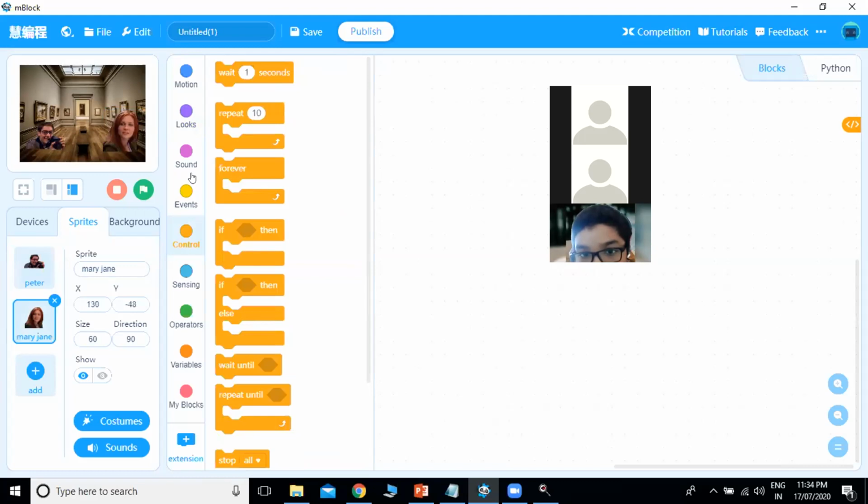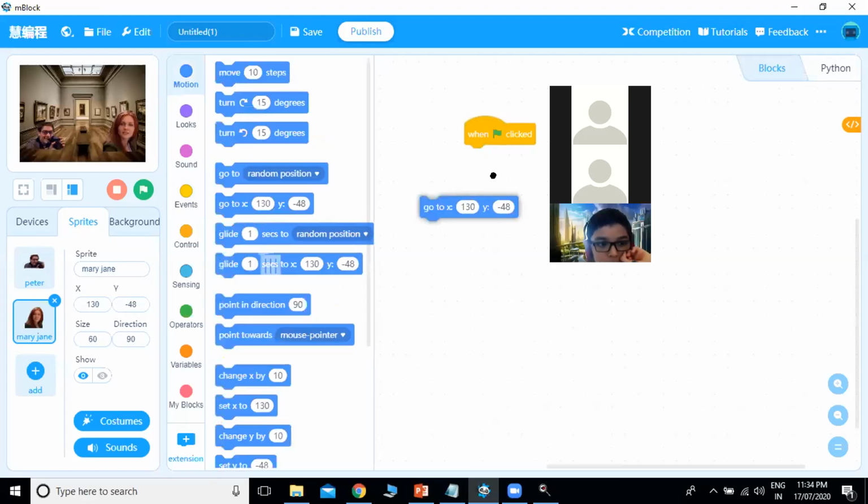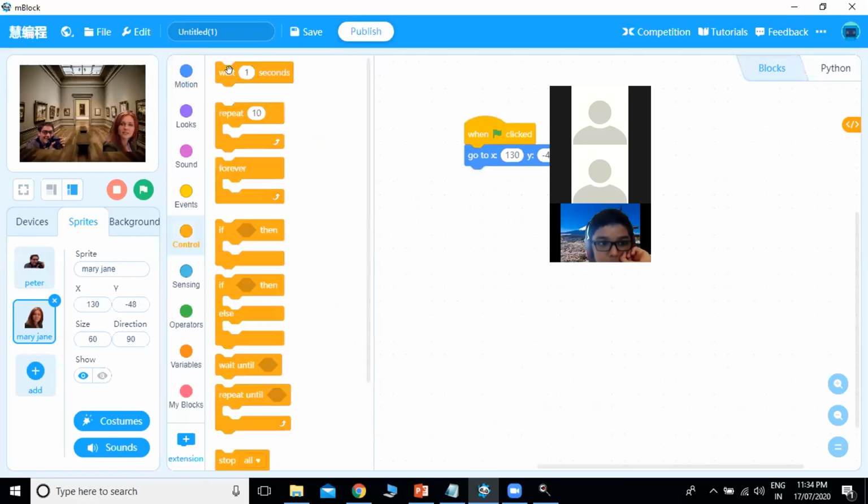So what Mary will do when green flag clicked, she will also go to this position where she is right now. So we will use go to, and then she will wait for few seconds. How much seconds she will wait, we will see that later, how to count that. And then she will hide.